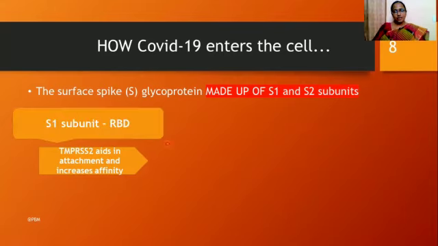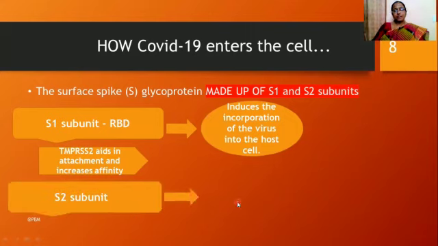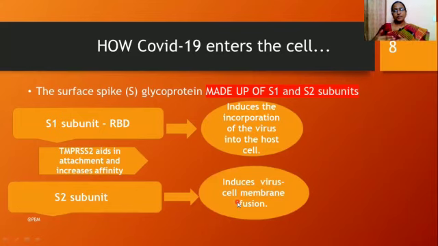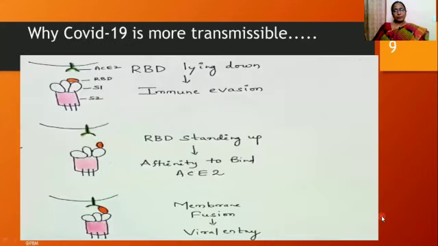And the other one is the S1 subunit, which contains the receptor binding domain, which plays a vital role in the recognition and entry of the virus into the host cell. The other subunit is the S2 subunit, which is responsible for membrane fusion, and it fuses with the cell membrane and enters into the interior of the host cell. So overall we can conclude that the receptor binding domain is the binding site for the human angiotensin converting enzyme receptors of the host cell. So RBD plays a vital role in the infection rate.